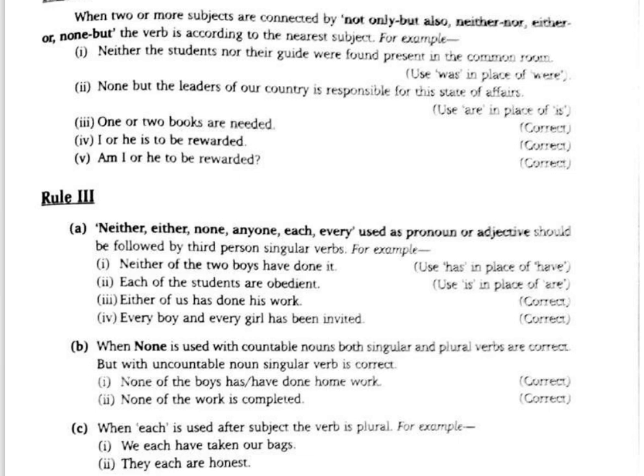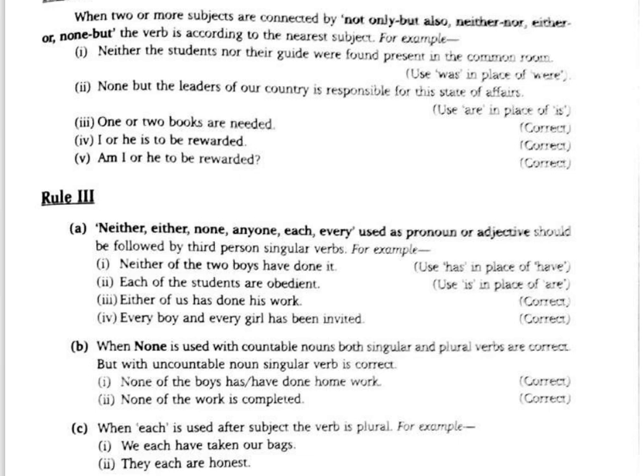Neither the students nor their guide was found present in the common room. So what should come? Was should come. None but the leaders of our country are responsible. One or two books are needed, correct? Two books are needed. I or he is to be rewarded. He is. Am I or he to be rewarded. So any of these you can use. Right. Let's go to rule number three now.